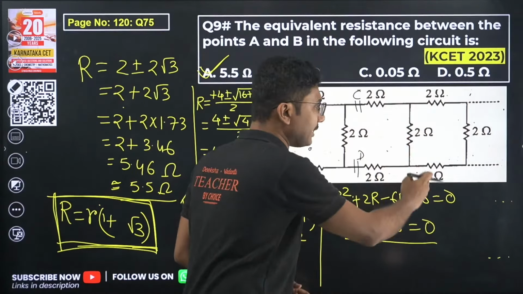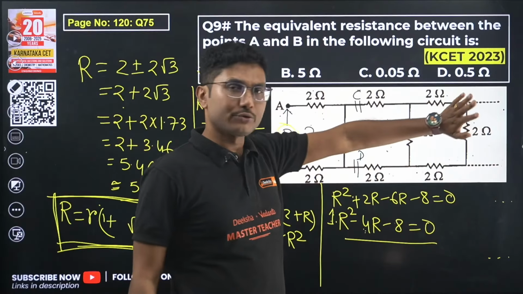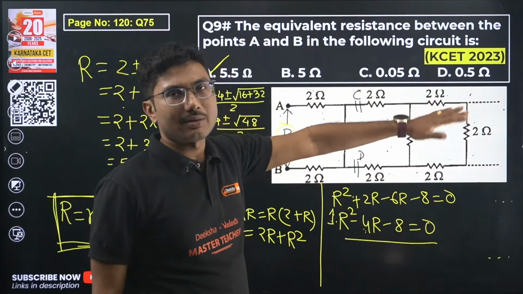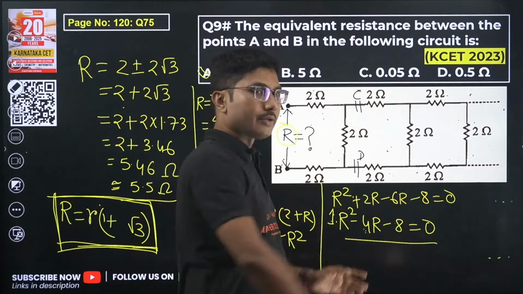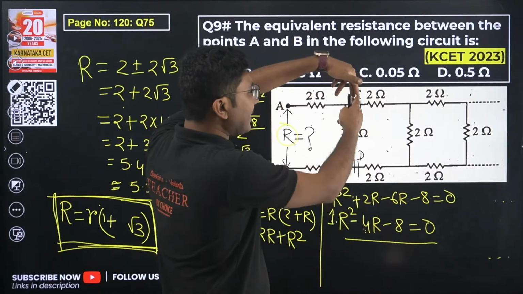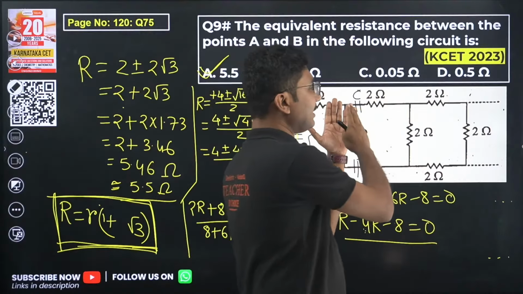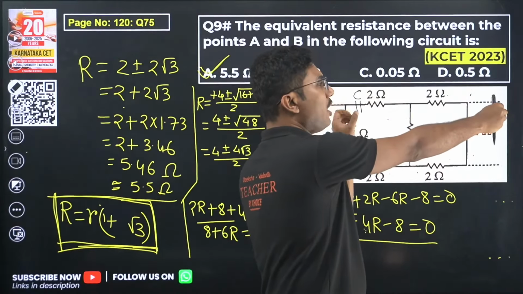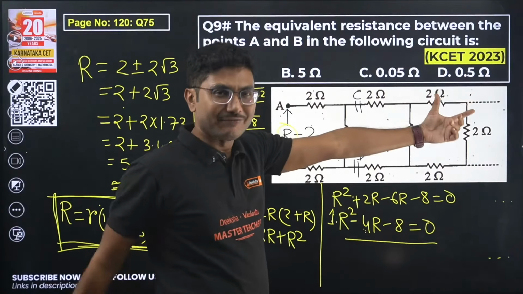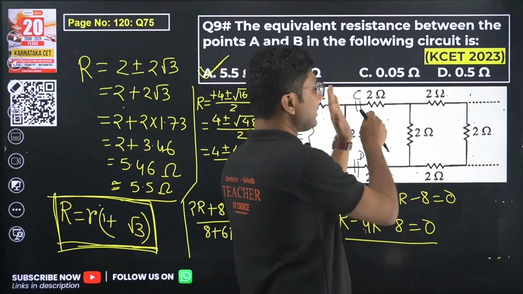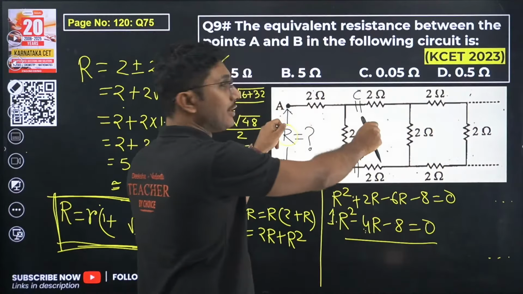If you cut the resistance from here also, you will get the same result. No matter what, if you try to solve that, you will get the same result. The problem will be much harder to solve. Okay, this is the shortest way to solve it. That's why we are cutting it from this point. And we are seeing that the remaining portion is also the same as the original circuit. Because it's an infinite circuit, the resistance of this portion is the same as the original circuit.